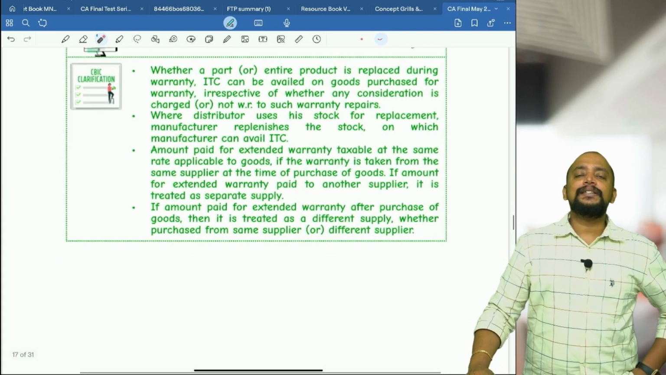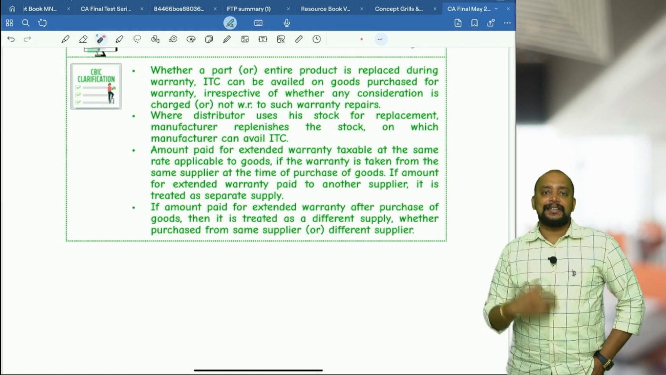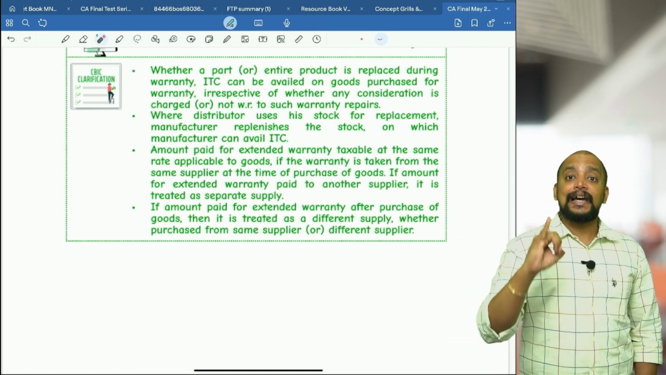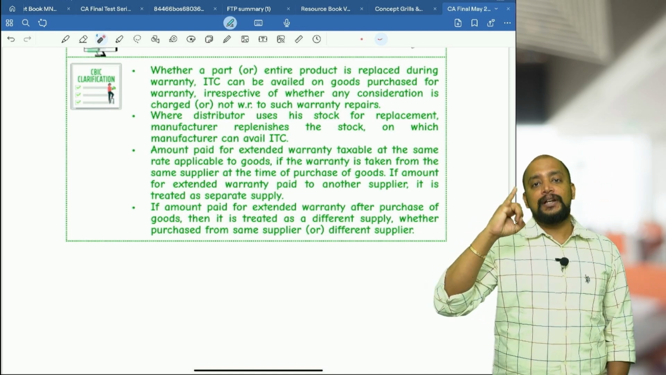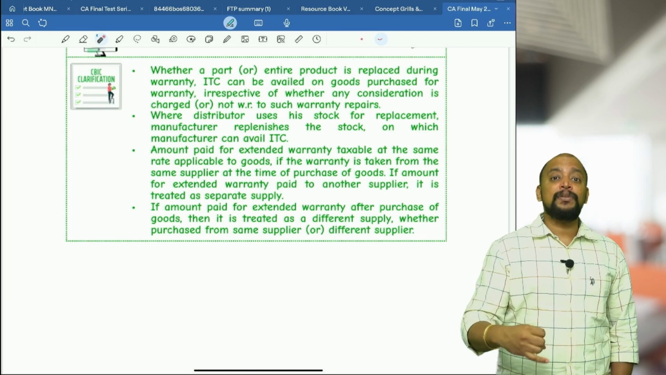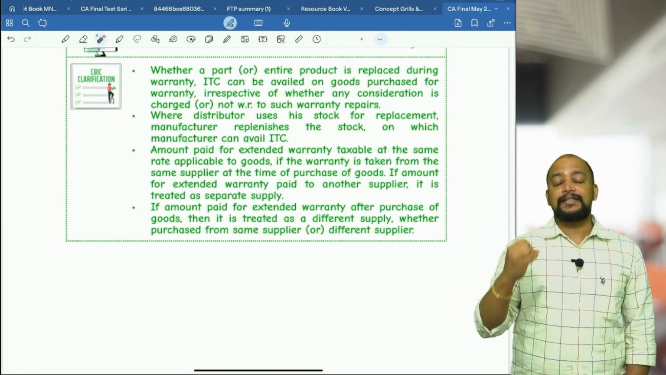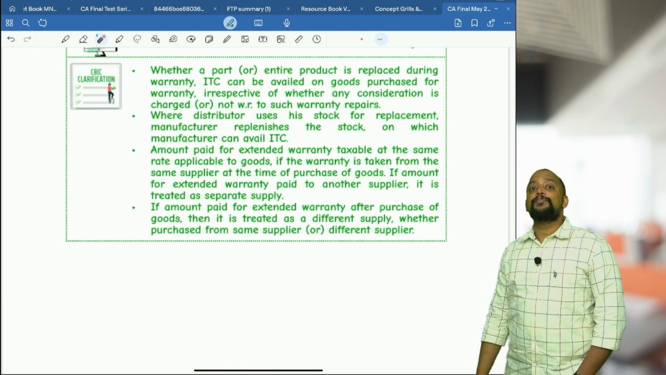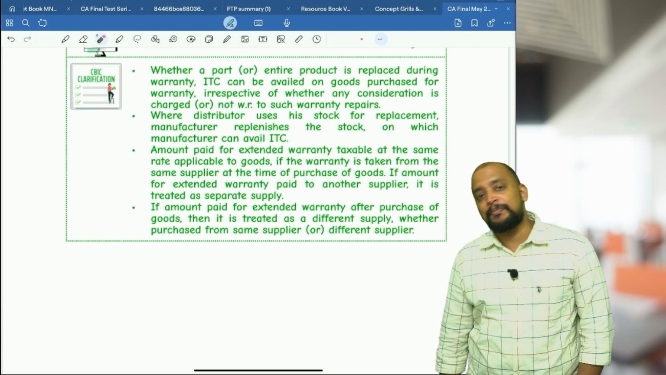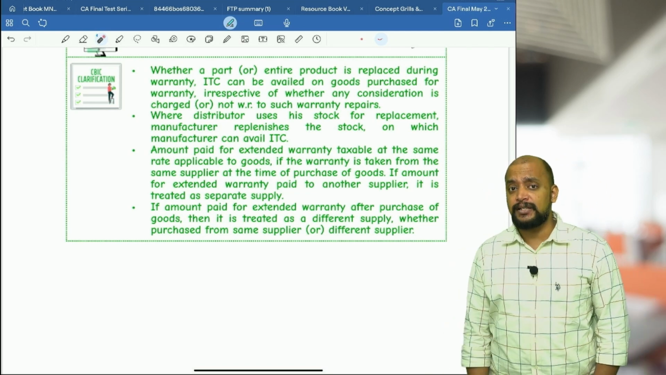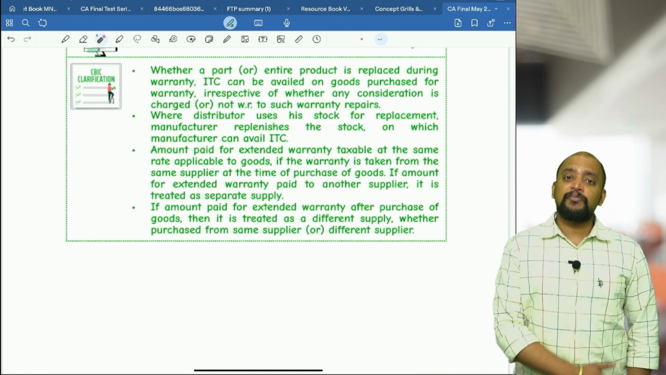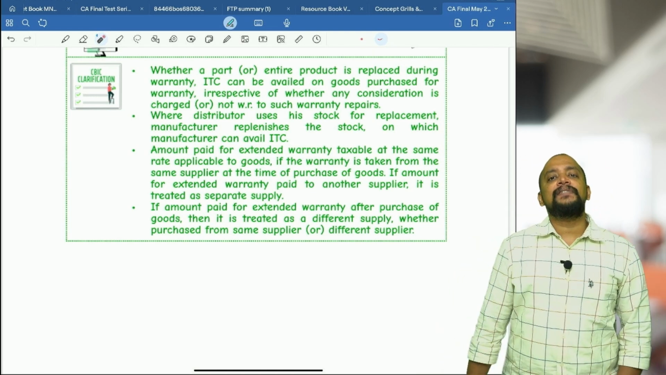Then next one, what is the treatment of additional warranty charges? Any amount extra collected for warranty. Remember, if that additional warranty charge is collected at the time of the original supply, and from the same person, same time and same supplier, then it will be treated as a composite supply, and we need to take the rate applicable to the product for these additional warranty charges. For example, you are buying a TV and the TV rate is 28%. At the time of buying the TV, you pay the additional warranty charges at the same time, from the same supplier, then in that case, on that additional warranty charges also we need to pay 28%.